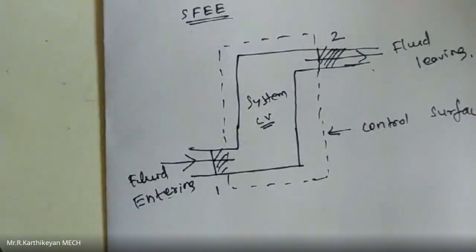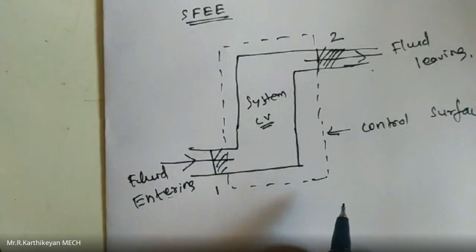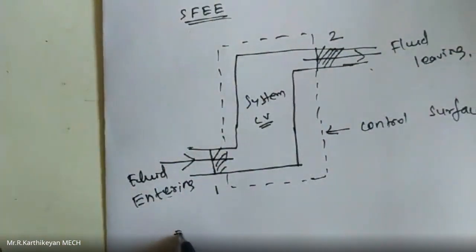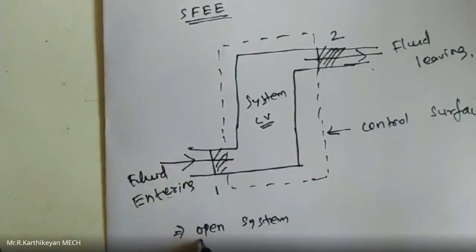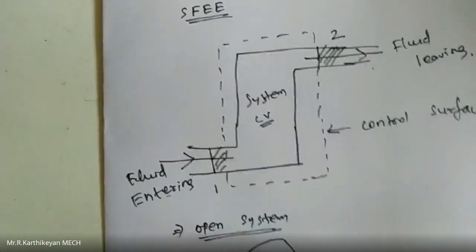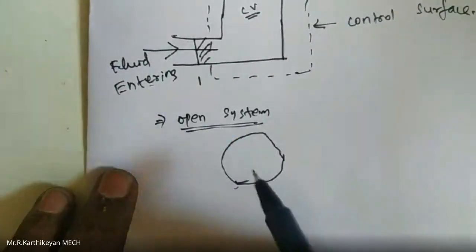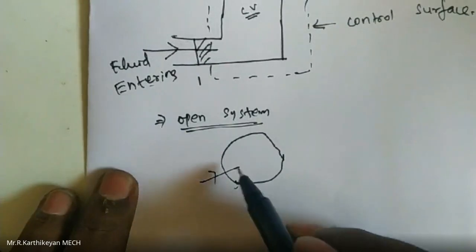In this topic we are going to describe some parameters. The steady flow energy equation is applied to open systems only. An open system is one where both mass and energy transfer cross the boundary.